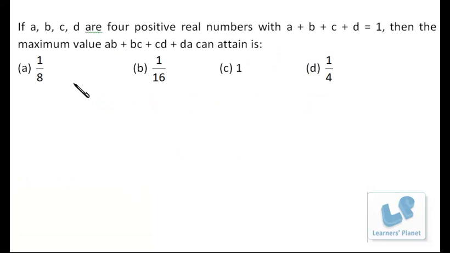Let's try this problem. If A, B, C, D are four positive real numbers with A plus B plus C plus D equal to 1, then the maximum value of AB plus BC plus CD plus DA will be.